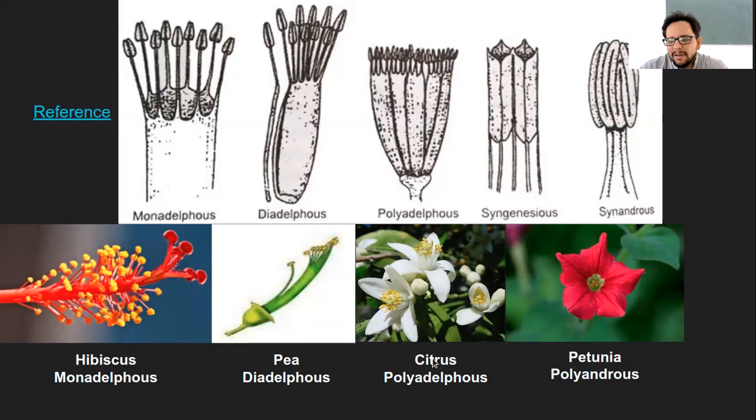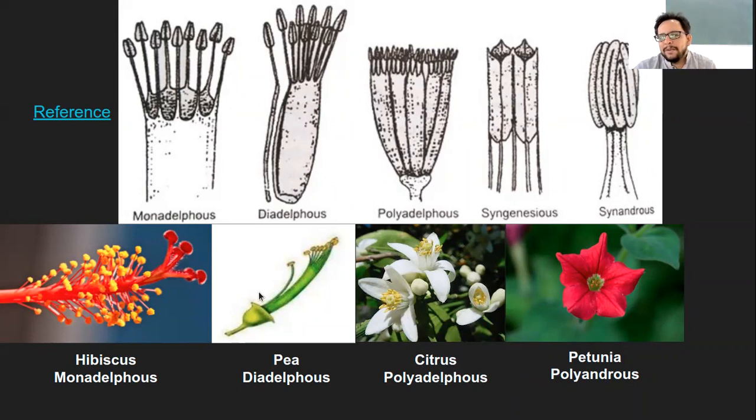Like for a simple one, it will be citrus. Again, in the case of citrus, you can see this is one bunch, this is another bunch, this is a third bunch, and so on. So there will be many such bunches or groups or bundles of the stamens grouped together, and that is the example of polydelphous citrus flower.